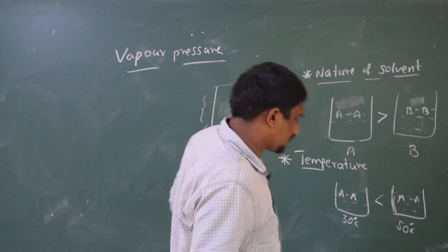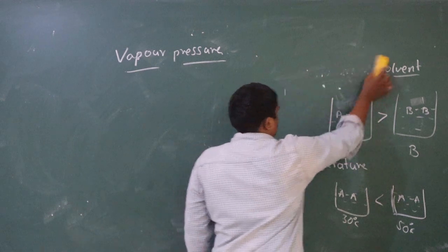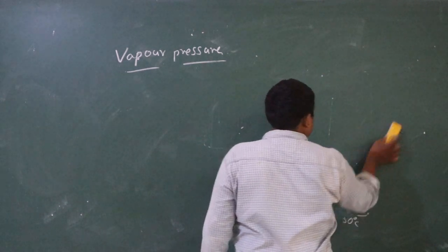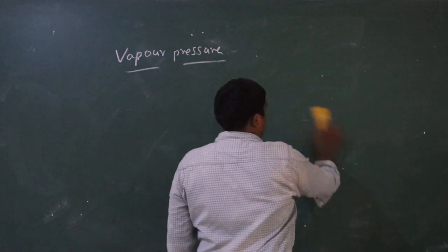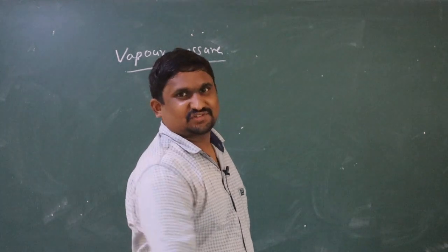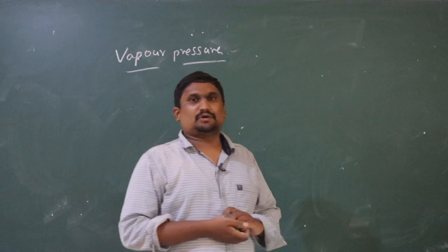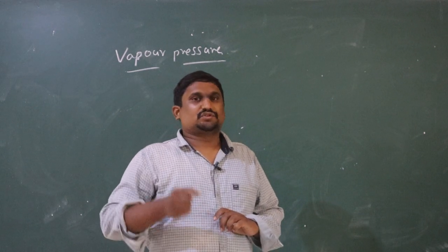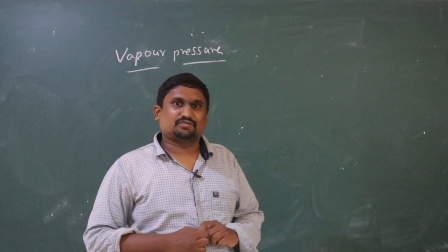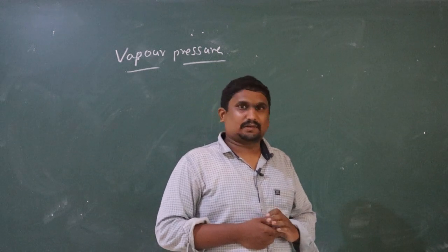The next thing we can discuss here is about solubility. In the solubility case, we discussed solubility in two kinds of solutions. What are the two kinds of solutions we have discussed? Solubility of a solid in liquid type of solution, and solubility of a gas in liquid type of solution. We have discussed the concept of solubility in two types of solution.